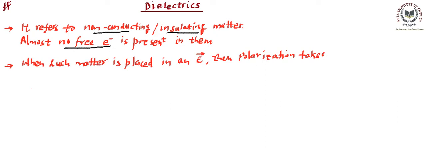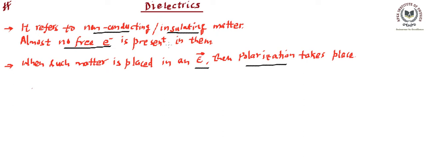Now we will discuss what this polarization is and how it takes place. When the dielectric is present in an external field, a field produced by some outside source, then a concept called polarization takes place.